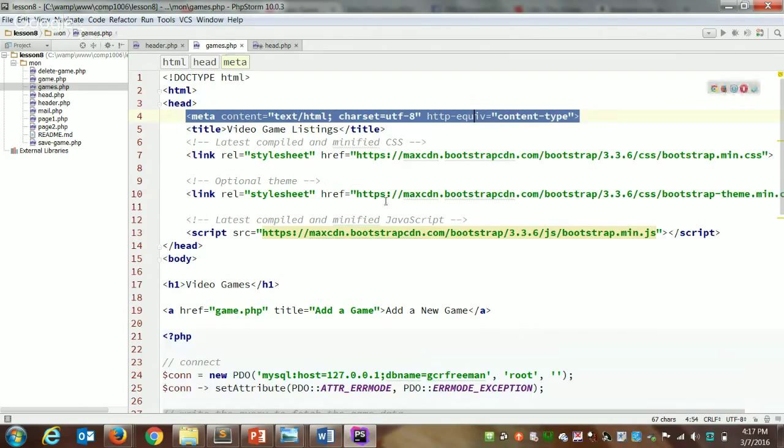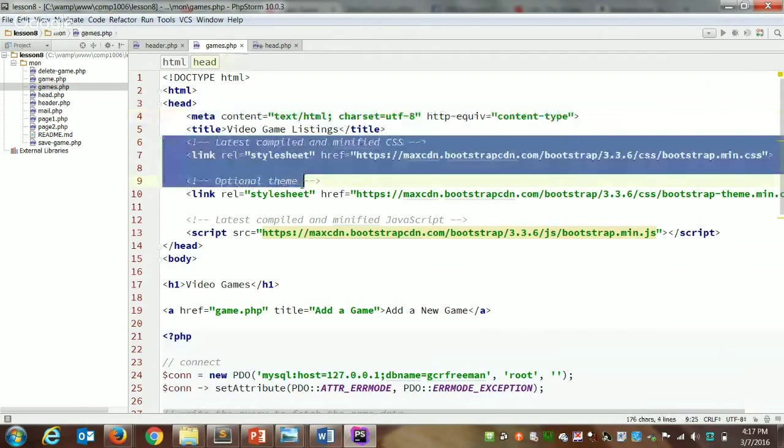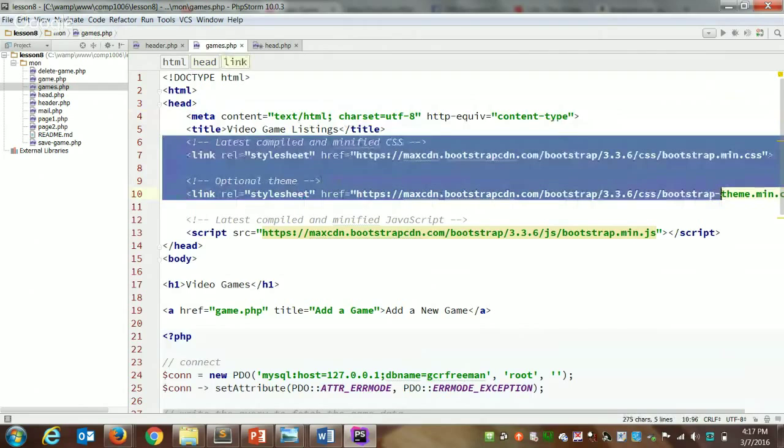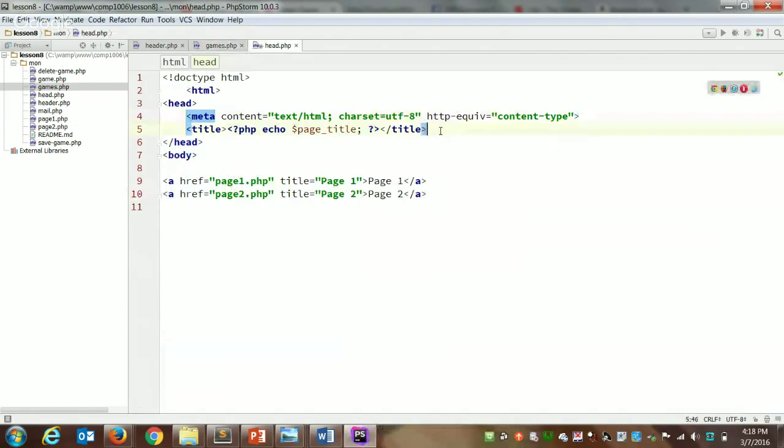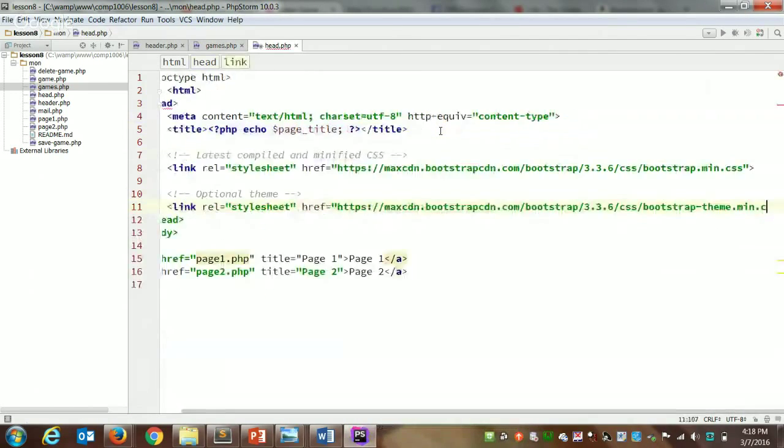I'm also going to copy my 2 Bootstrap CSS links. I'm not going to copy the JavaScript link. Generally, our JavaScripts don't go in the head section. Where typically is the best place for our JavaScript links to go? Yeah, at the end. So later we'll build a footer and we'll move that JavaScript link down to the footer. So I'm going to copy my 2 Bootstrap links to the header. I'll put them maybe under the page title.